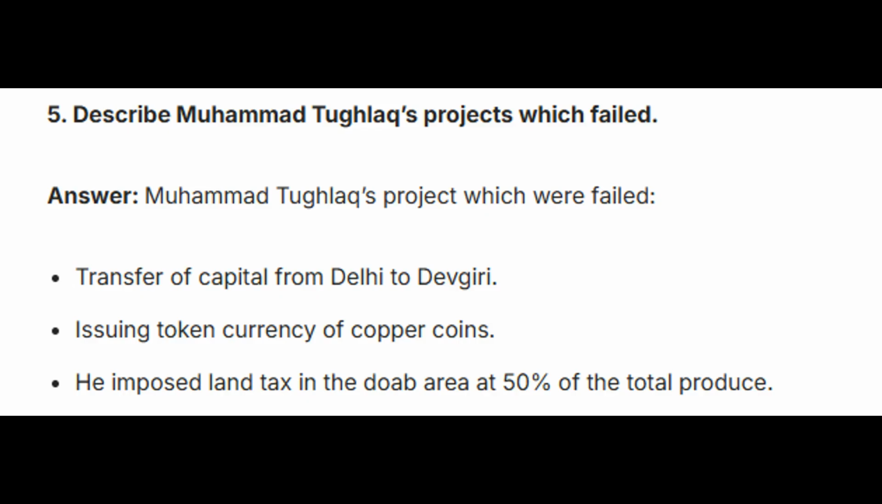Fifth, describe Muhammad Tughlaq's projects which failed. Answer: Muhammad Tughlaq's projects which failed were: First, transfer of capital from Delhi to Devagiri. Second, issuing token currency of copper coins. Third, he imposed land tax in the Doab area at 50% of the total produce.